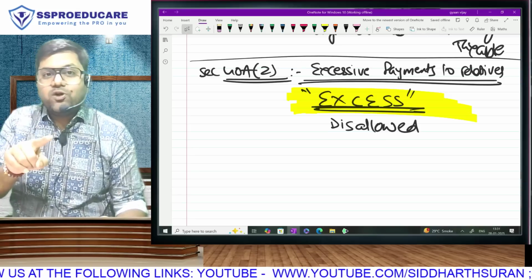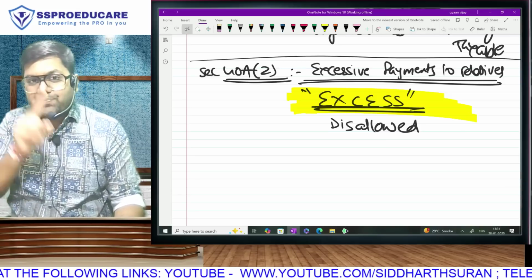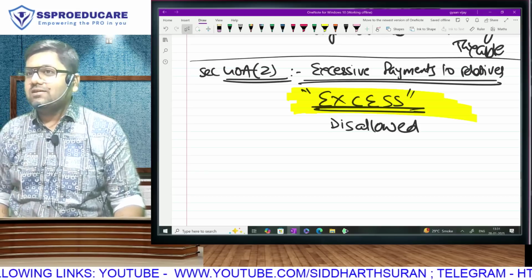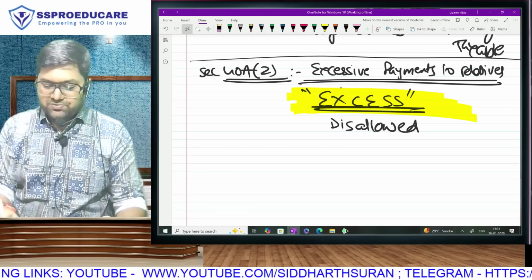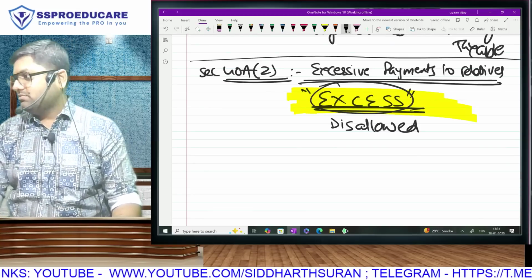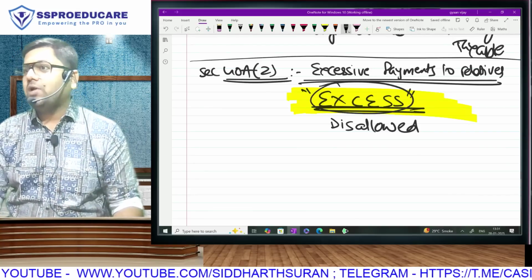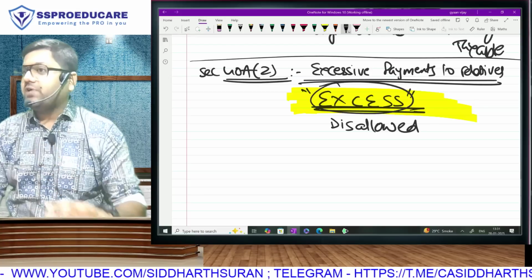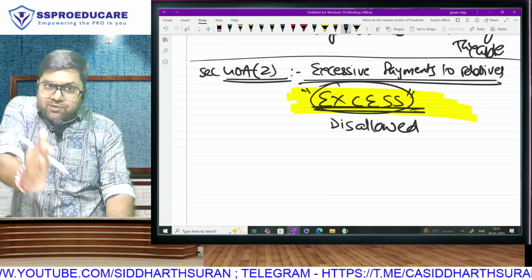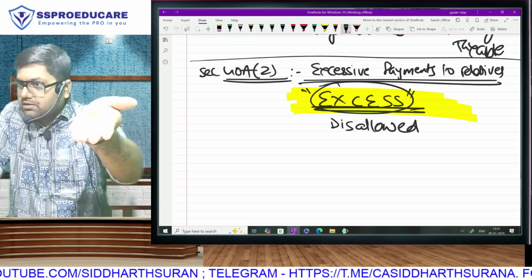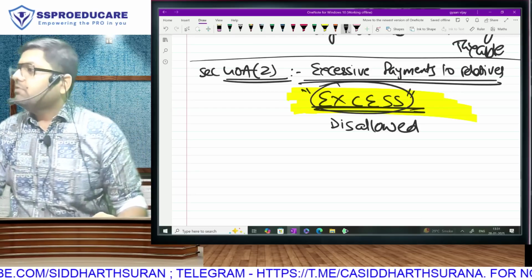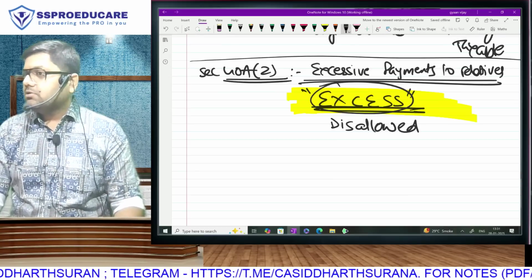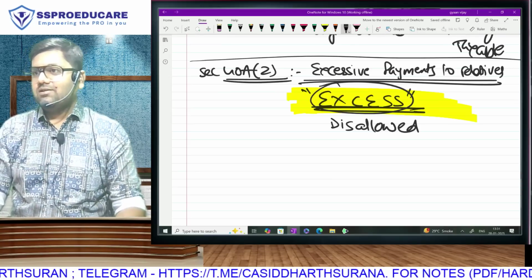This is typically also going to target those family businesses who are paying some salary or interest or commission to family members undeservingly. Whatever is the excess paid will be disallowed. Suppose I pay a salary of 2 lakh rupees to my brother, but the work that he has done in my office deserves only 50,000. What you have to see is, if we had paid this amount to an unrelated outsider, how much would we have paid? 50,000. What is the market rate of this work? 50. How much have I paid to my brother? So the excess 150 will be disallowed.